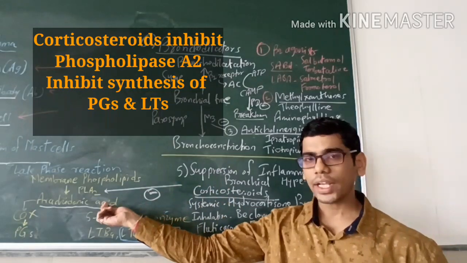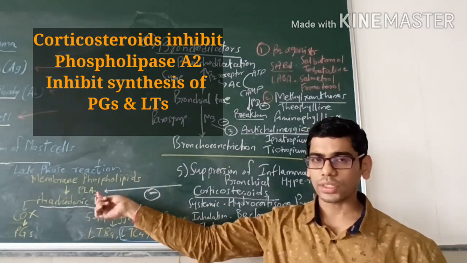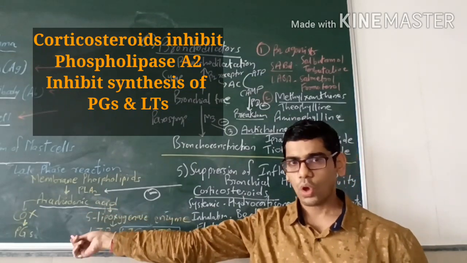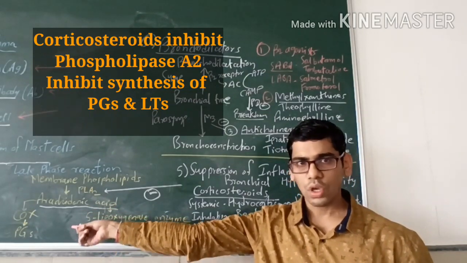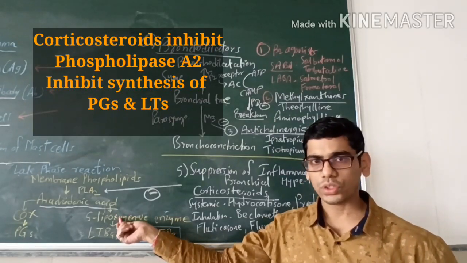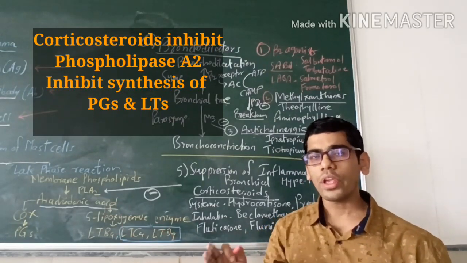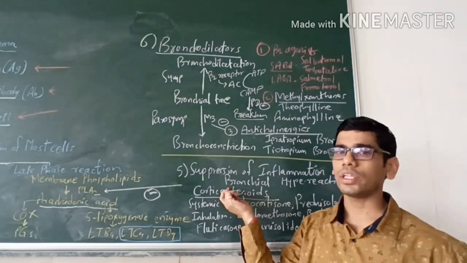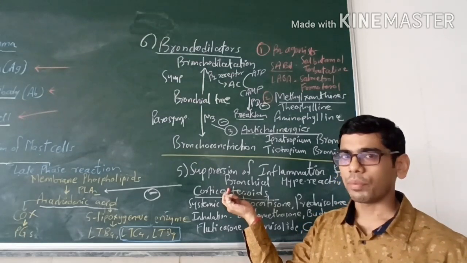So now arachidonic acid will not be produced because phospholipase A2 is inhibited. There will be no production of prostaglandins through cyclooxygenase, and no production of leukotrienes through the 5-lipoxygenase enzyme. In short, no inflammatory mediators will be produced by giving the corticosteroid, and that's why they can be useful in the treatment of asthma.